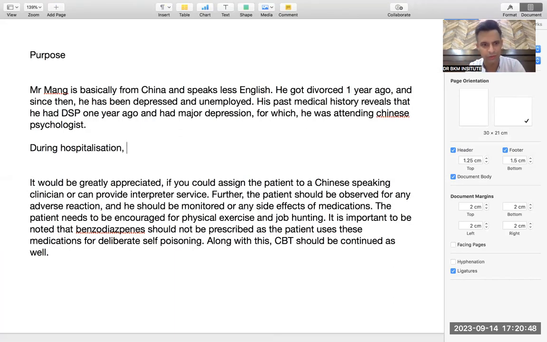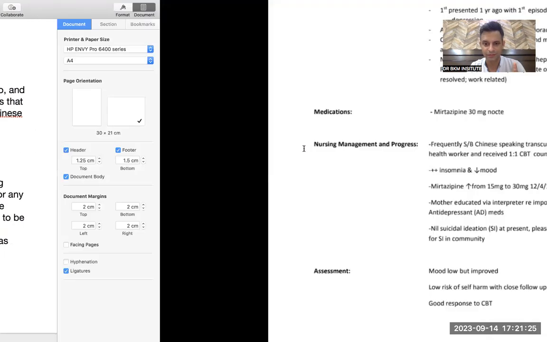Third paragraph, we'll always start with during hospitalization. The patient received 1-to-1 CBT counseling. Why am I writing this? Because this is something that needs to be continued. So again, I am selecting my data according to what I have written. Discharge plan is everything. That is why I'm teaching you so patiently so that you can understand it. Even this CBT I am writing is because CBT should be continued. We can continue only that which has already been given. So the counseling was given during hospitalization. CBT counseling.